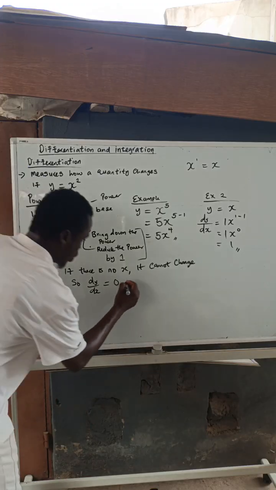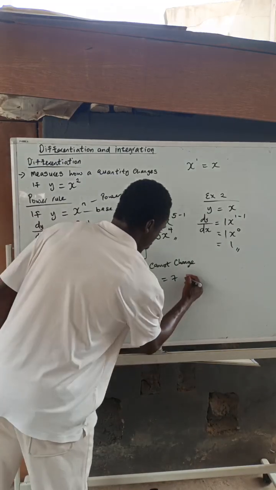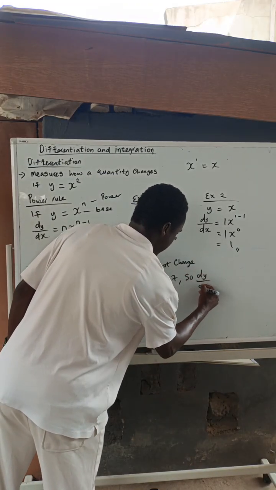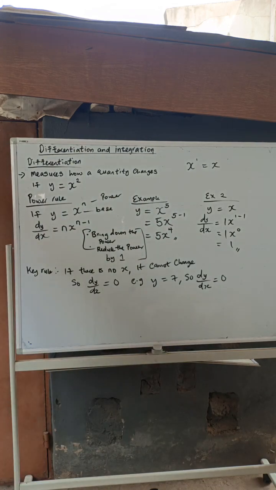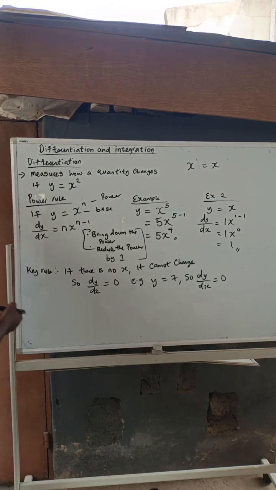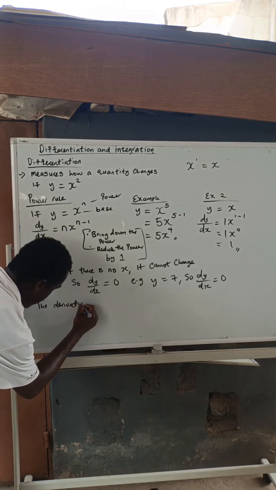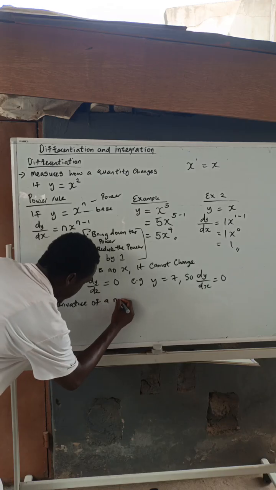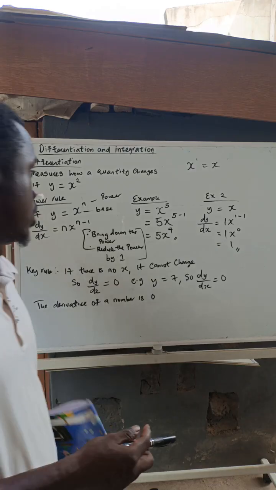So for instance, if I'm given a question like this, y is equal to 7, there's no x here, so automatically my dy dx will be equal to 0 because there is no x. So that is power rule. The derivative of a number is 0. Let me just add that. The derivative of a number is 0. So that is it on power rule.